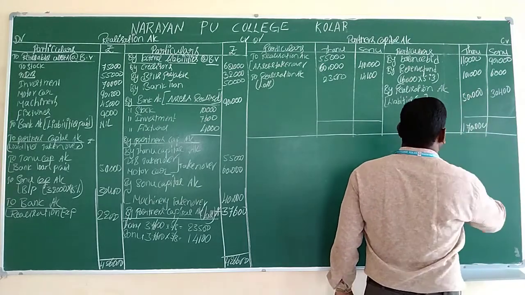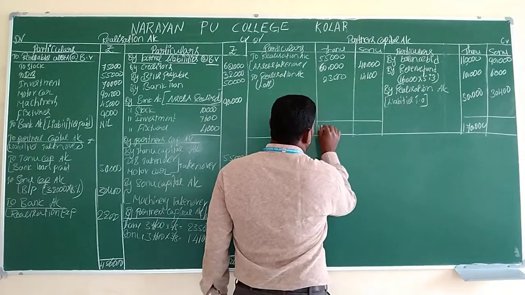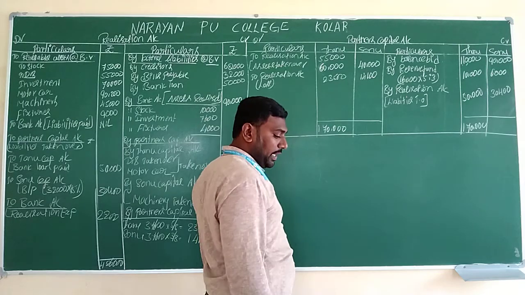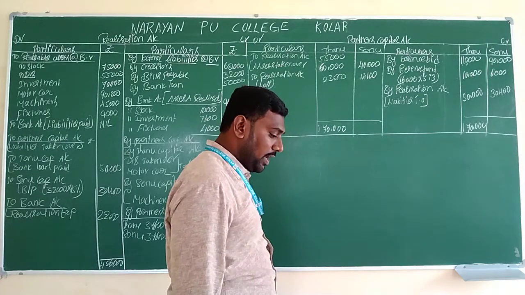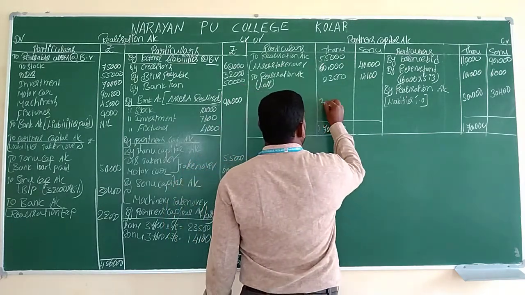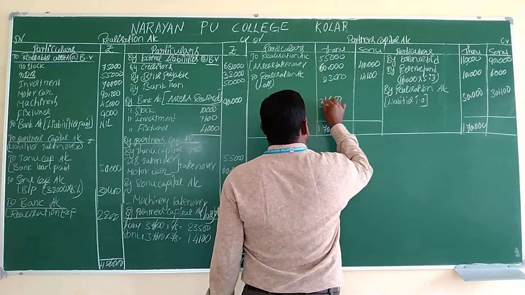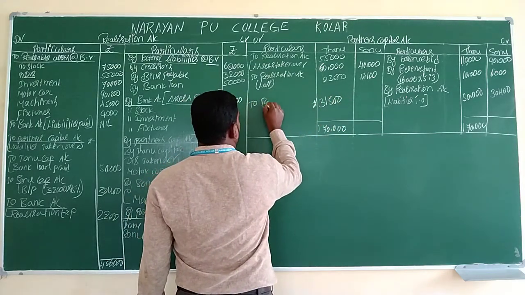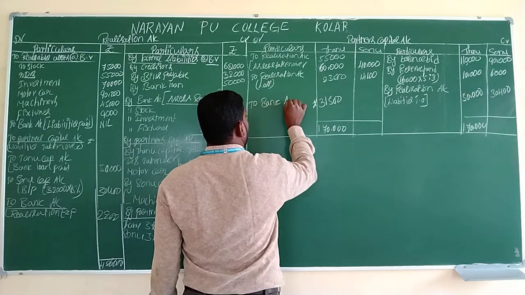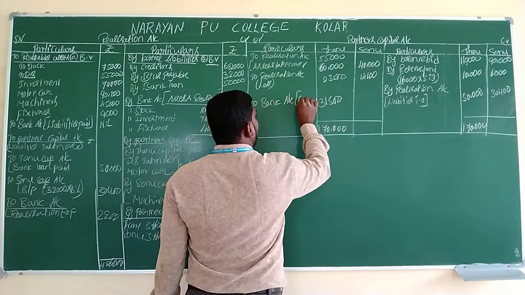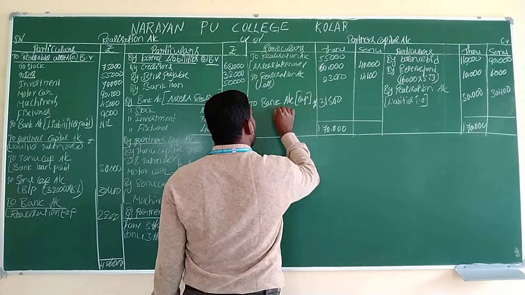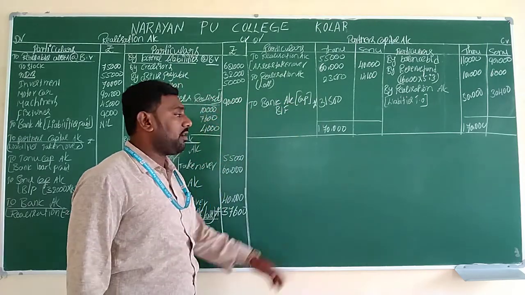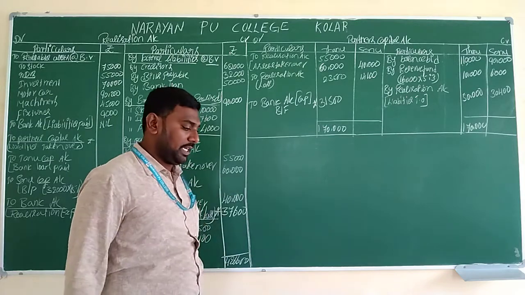The same value we transfer to the debit side also, 1,70,000. Out of this 1,70,000, deduct all the values and we will get the difference, 31,500. For this we will use only bank account. In brackets, capitals. This is the balancing figure that we will not pay now. We will pay later, at the time of winding up the company.